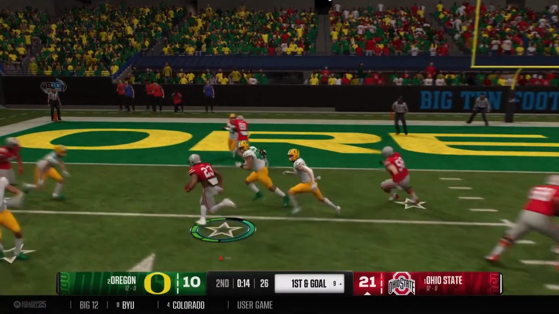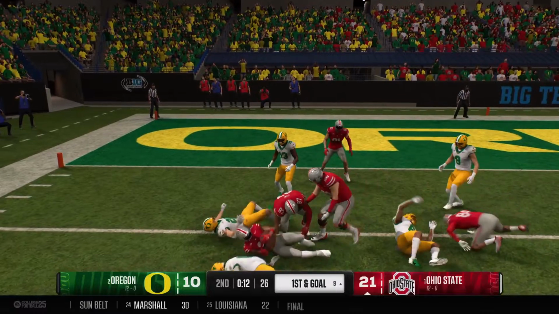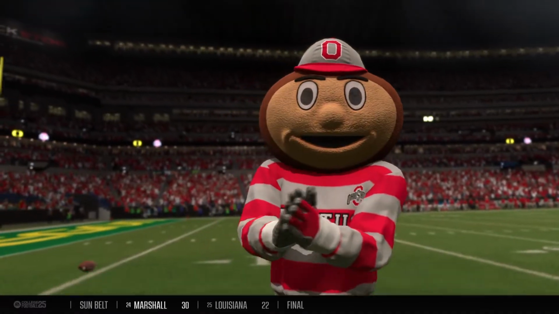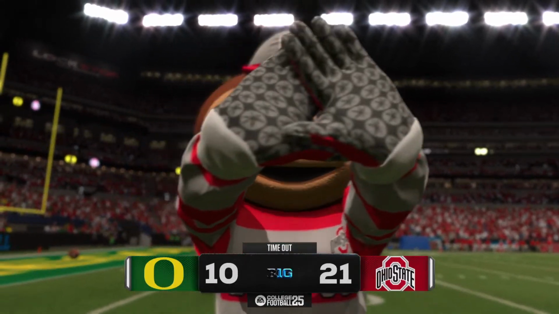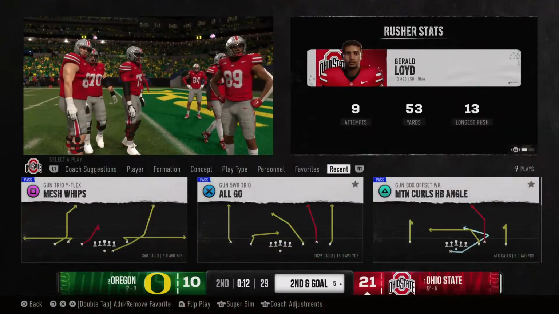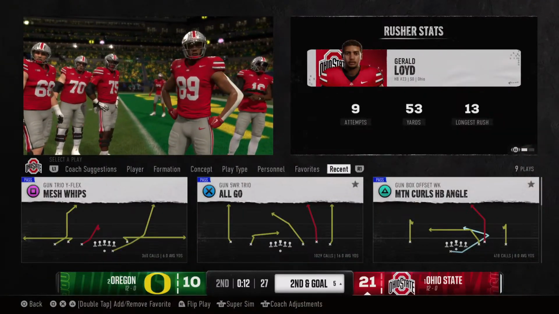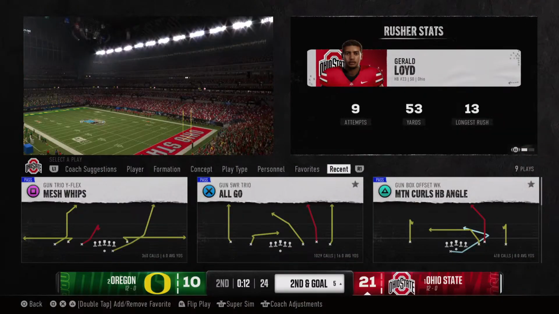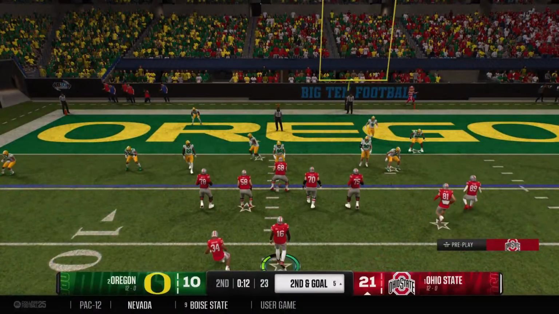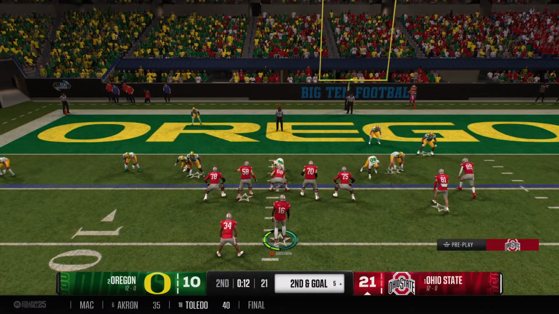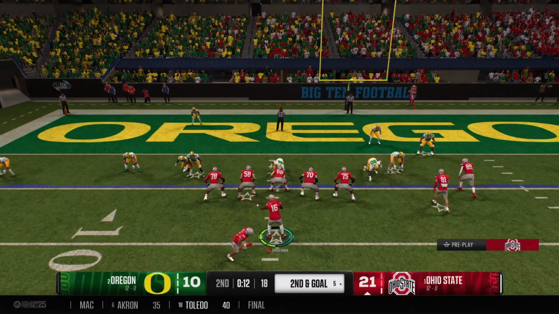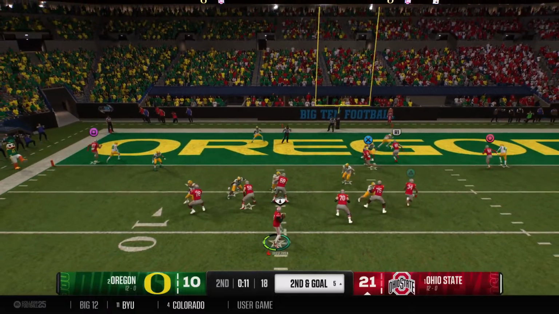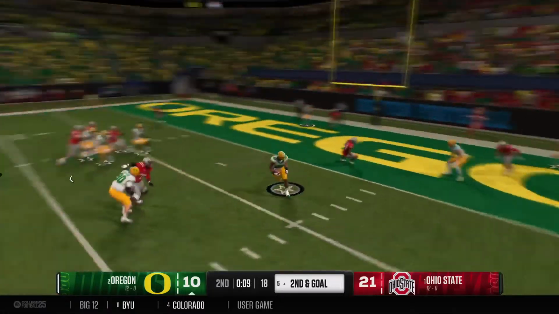First and goal, handoff. And a decent gain there before the defense brings him down. The offense will quickly spend a timeout here after the play. Chris, it's the consistency of this back giving this defense fits. They've got to come up with some changes up front. This guy's already over 50 yards, and if he keeps running the way he is, not only is he having a great day, but it's picked off.